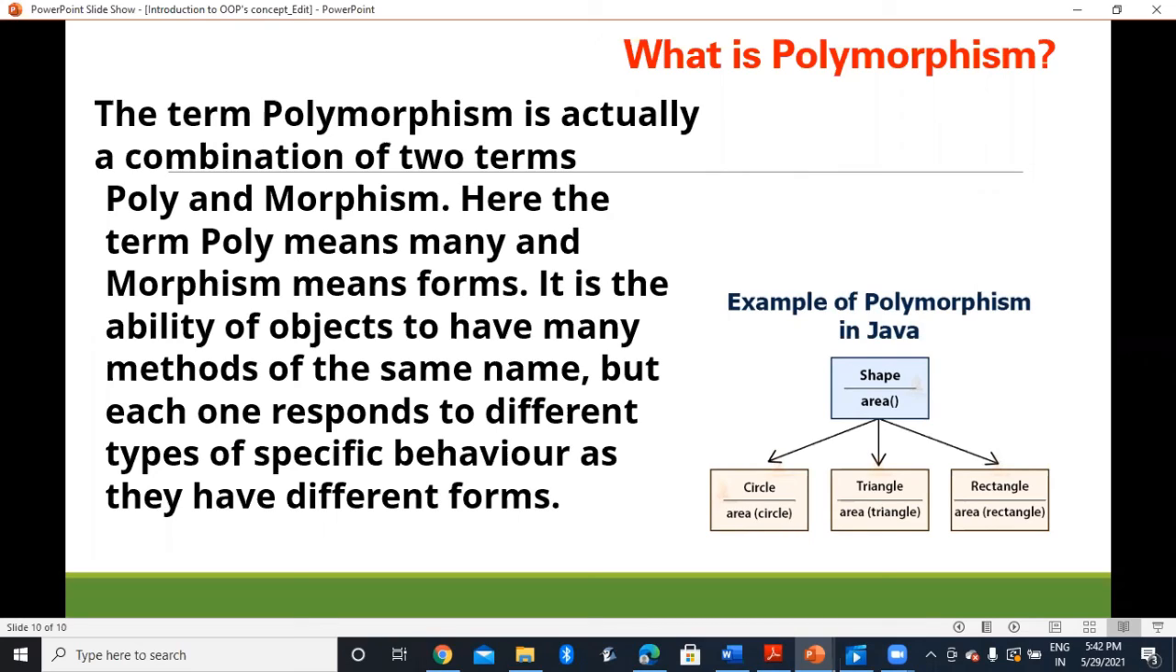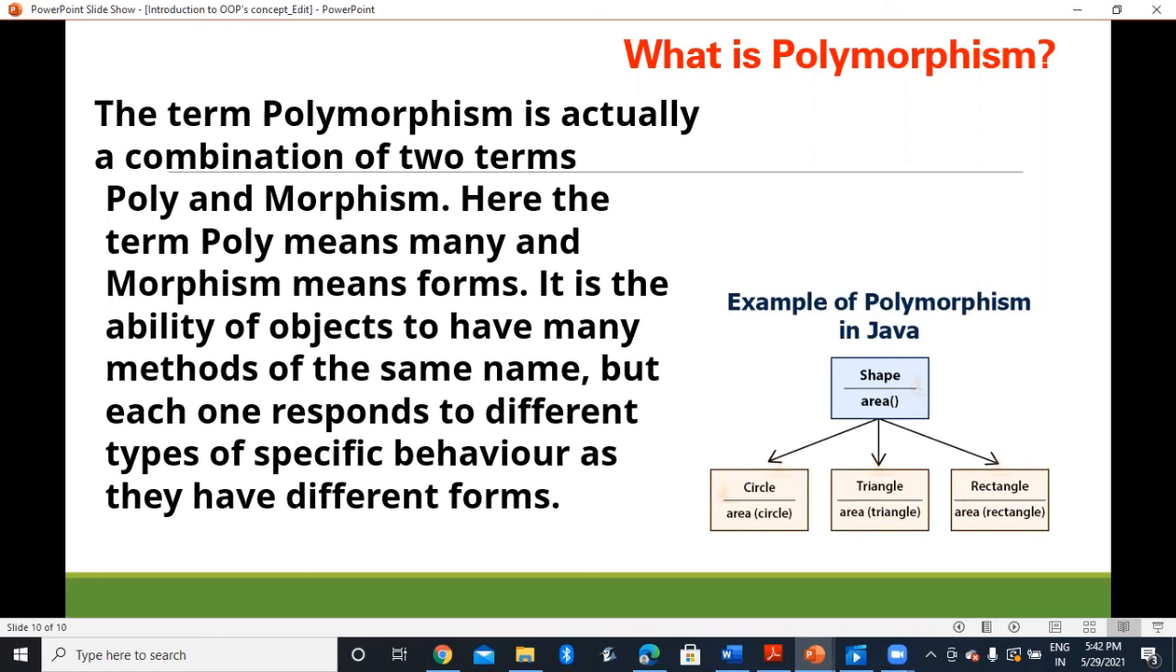Like shapes. Different shapes have area. That is the common function they have. But circle has got one attribute, the radius, based on which the area can be found. Triangle has got three sides. Based on three sides, the area can be found. And in rectangle, you have got two sides based on which the area can be found. So the area is the common function, but depending on the different attributes that they have, different areas will be calculated for all the different shapes.